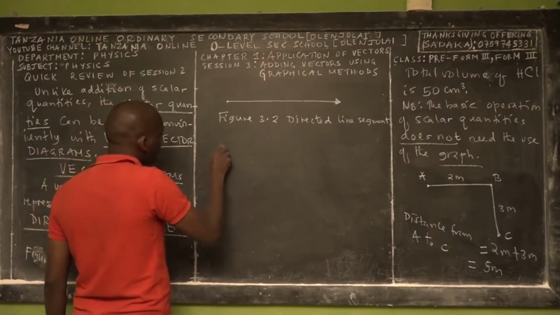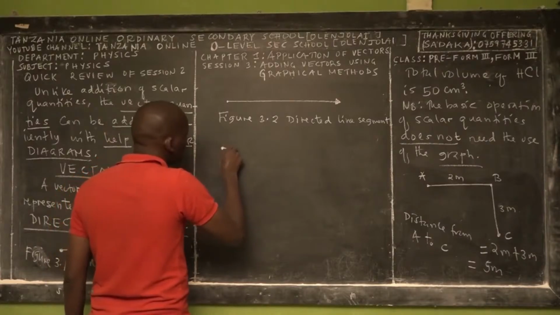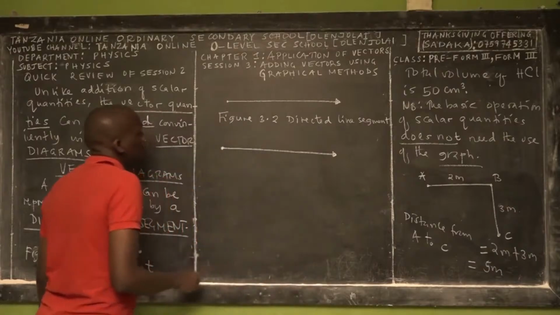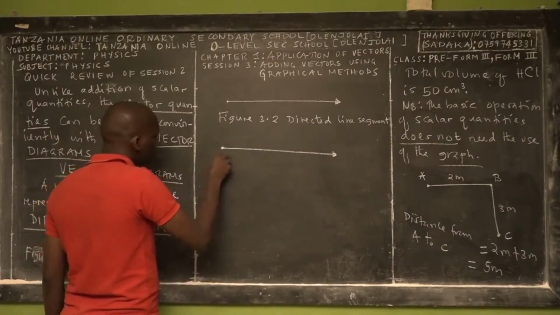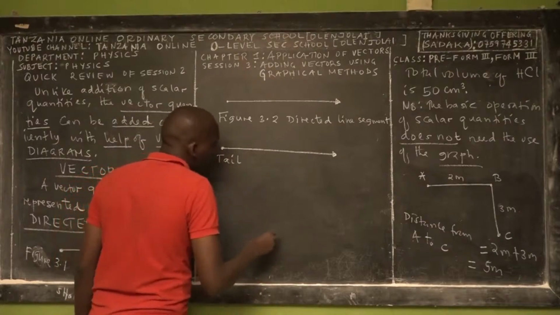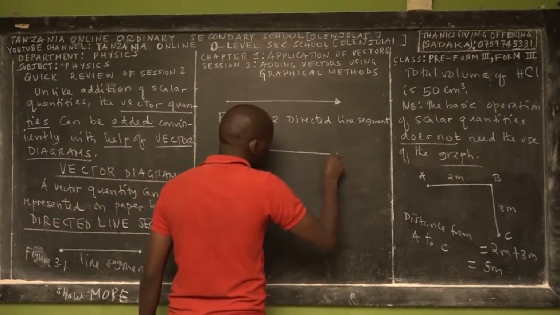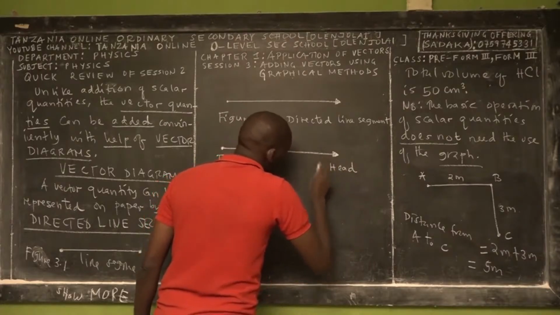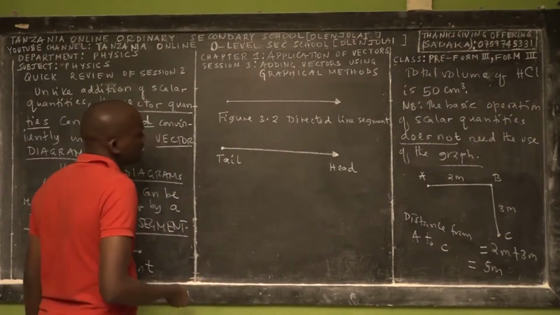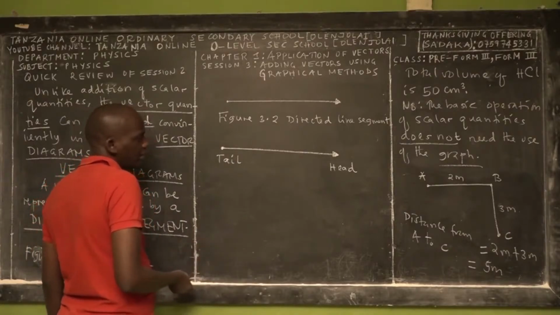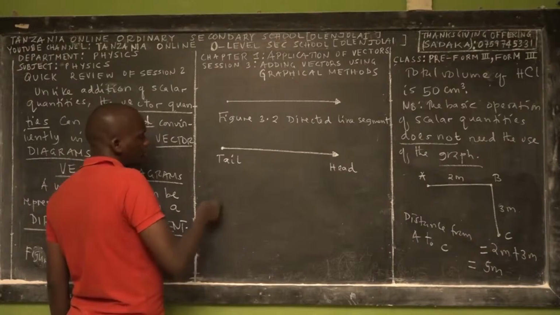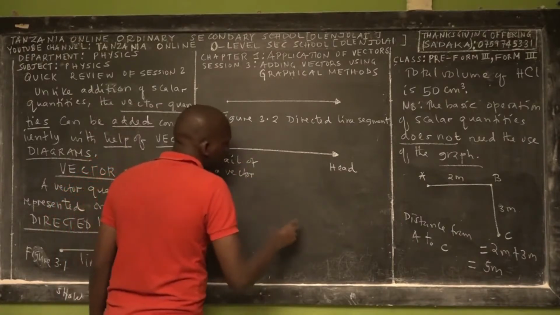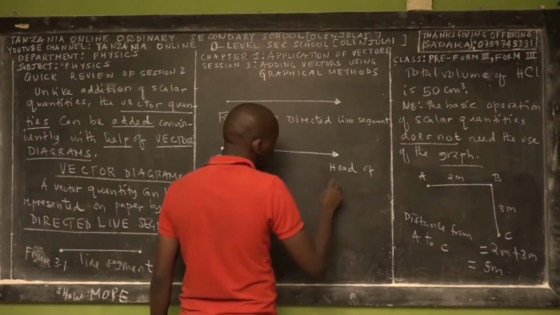So you can present a vector as a line segment, and this line segment has mainly two parts. This we call the tail of the vector, and this one we call the head. And this we call the arrow. So this is the tail of a vector, and this is the head of a vector.